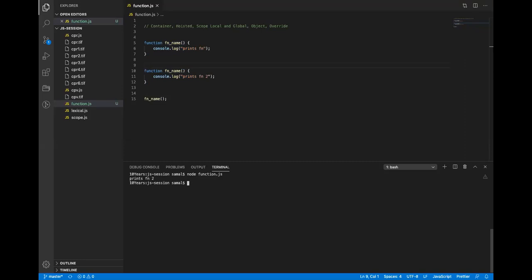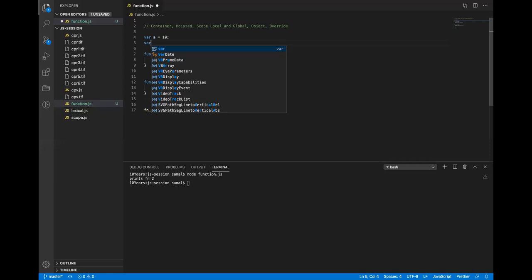Just like with variables in JavaScript: you do var a equals 10, and then you do var a equals array. What will be the value of a? Array, because it is declared later. In JavaScript, the later execution overrides the old one.